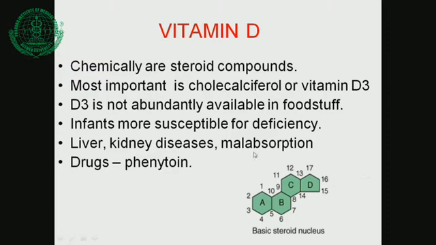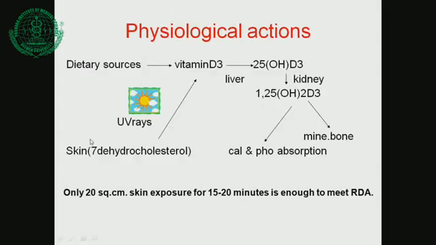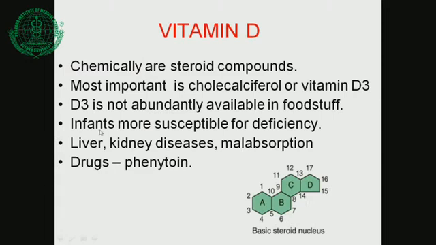Then liver disease, kidney disease and malabsorption. Why should these diseases cause vitamin D deficiency? Yes, liver. If the liver is diseased, cirrhosis or any other chronic hepatitis, what will happen? Vitamin D will not be converted into 25 hydroxy form. The hydroxylation occurs after the vitamin D is formed under the skin; it undergoes hydroxylation in the liver and kidney. First hydroxylation occurs in the liver: 25 hydroxy, 25 OH cholecalciferol, which occurs in the liver.